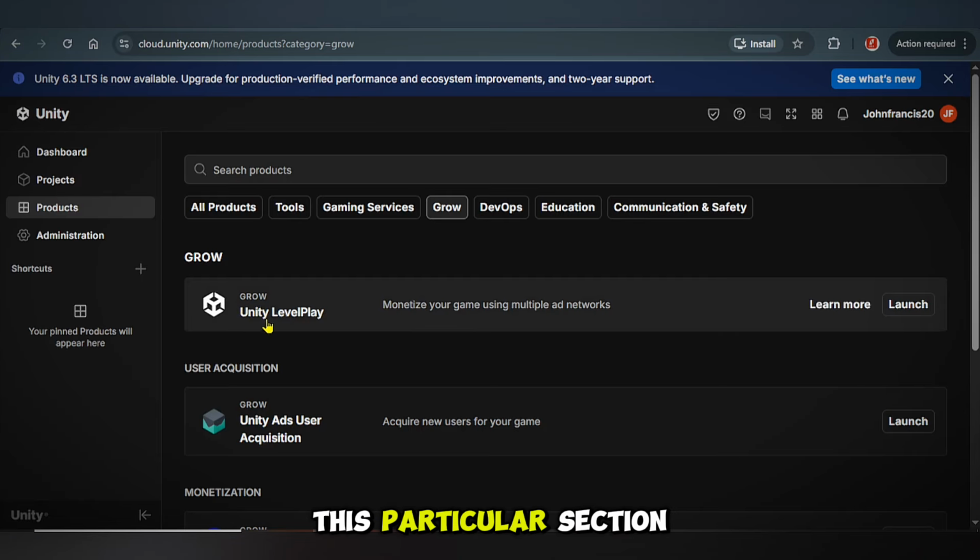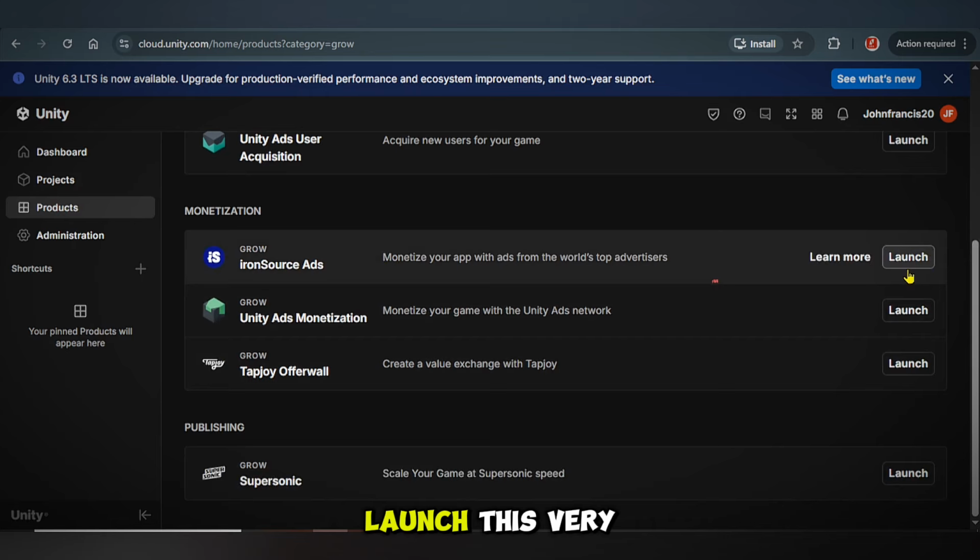Right, this particular section right here is mostly for game developers. Okay, so if you own a game application, you can simply go ahead and click on this launch button and you monetize your application, your game app, with this very section. Okay, and if you scroll down right here, you're gonna see if you own an app itself, okay, you can simply go ahead and launch this very section.